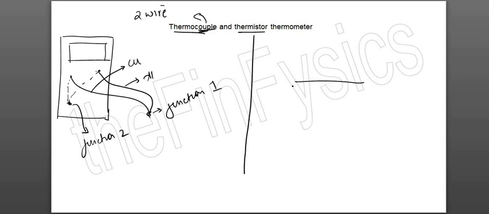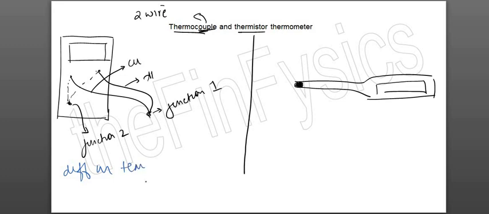Thermistor के लिए you are going to draw something like this. यहाँ पे होगा आपका display, यहाँ पे होगा मेरा probe which has got the semiconductor in it. अब इनका principle is important. Principle of thermocouple is, see, यहाँ पे 2 wires हैं, 2 different materials of wires and they are forming 2 junctions. Okay, so whenever there is a difference in temperature at 2 junctions, an EMF is induced. So a difference in temperature at 2 junctions induces EMF. Okay, or you can write voltage or you can write current. They accept all the 3.